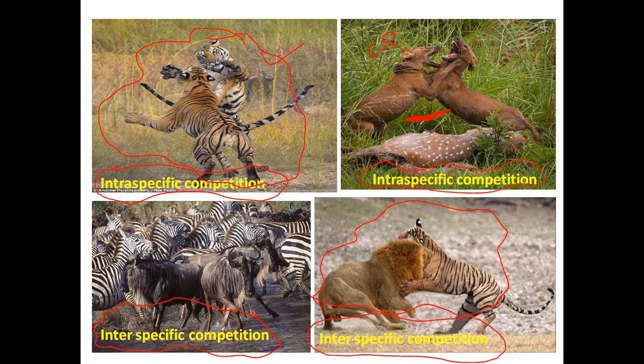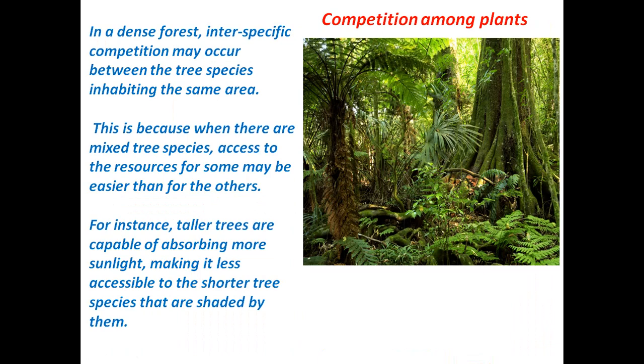Competition is not only seen in animals, but it can also be seen in plants as well. In a dense forest you can see interspecific interaction because different tree species are present in the same area.